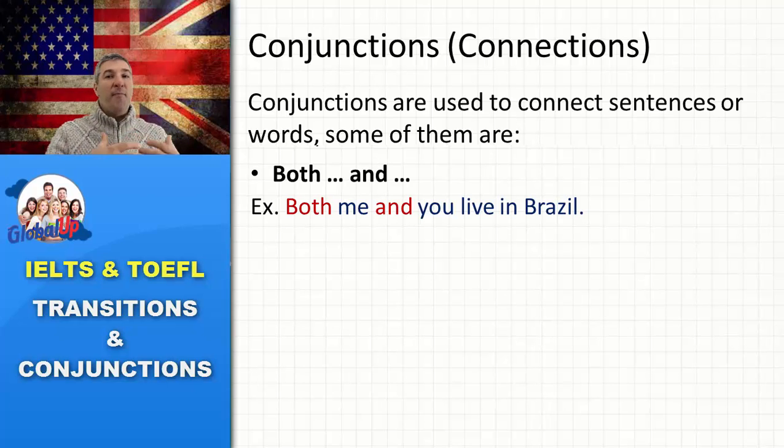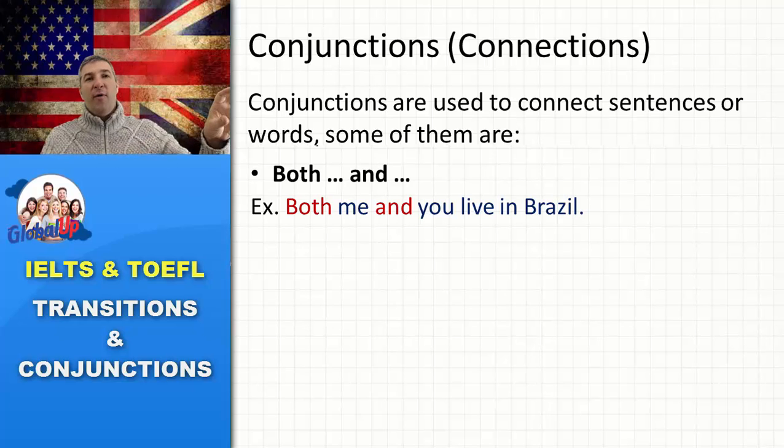In this example, both me and you live in Brazil. It could be both that car and the other car are old. Remember to use the plural, because you're saying one thing and another, right? Both me and you were born in Brazil. You should always keep the plural form, because you're including two situations, ideas, objects, or people, right?